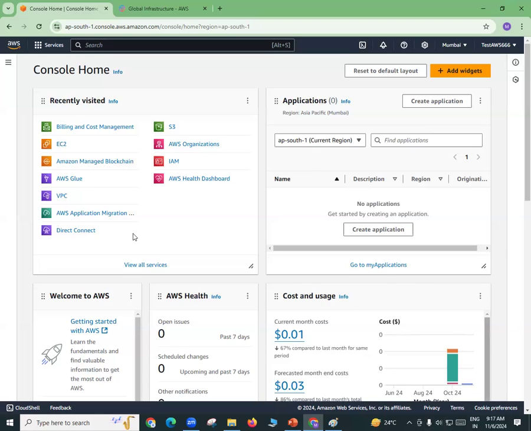So as of now, this is a console. By the end of our course, maybe some minor changes can be there in this particular console. That is a possibility. Okay.